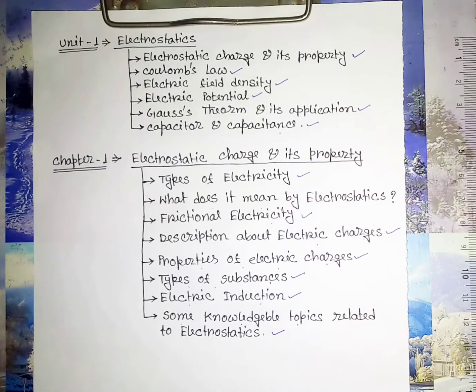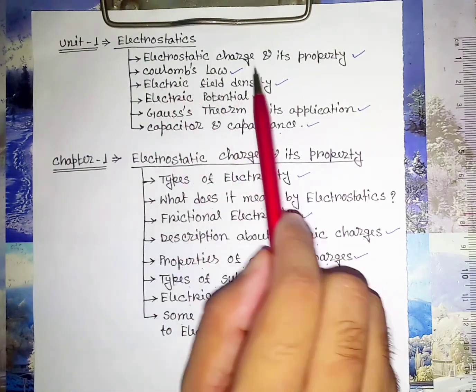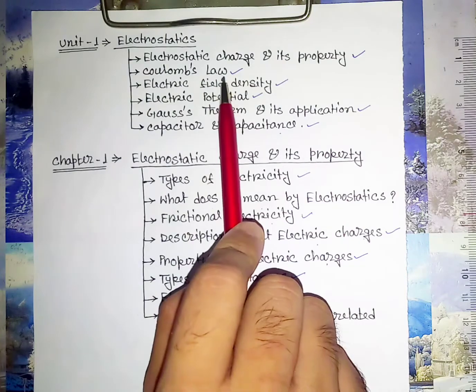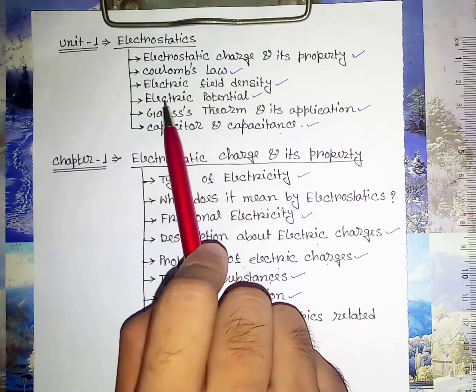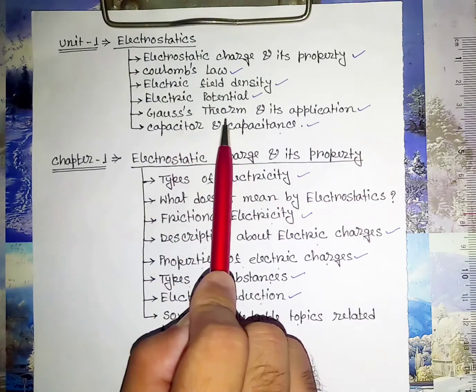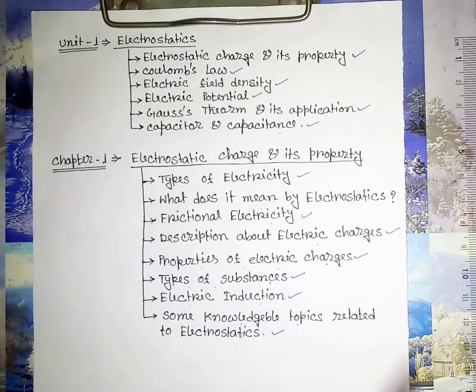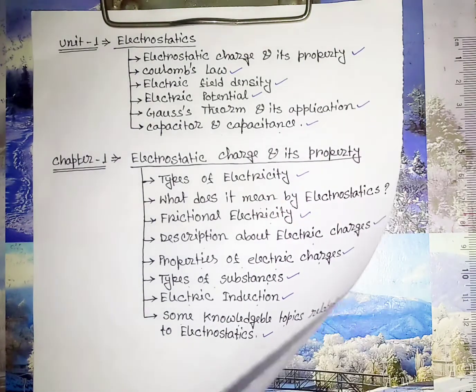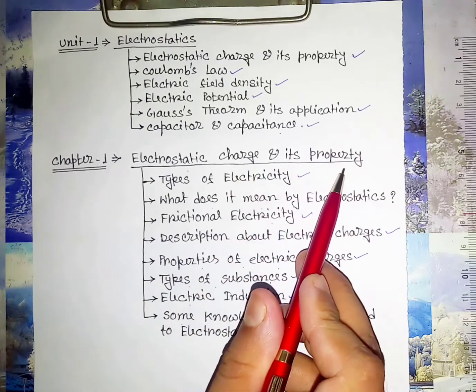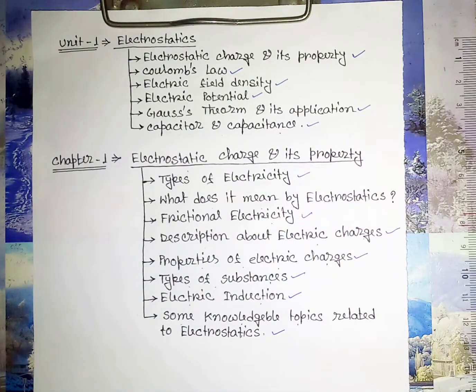Now, today we will discuss the topic electrostatics. That is the first unit under the syllabus of class 12. The unit is further divided into 6 chapters. The first chapter is electrostatic charge and its property, then Coulomb's law, electric field density, electric potential, Gauss's theorem and its application, capacitor and capacitance. In today's video, we will start the first chapter, electrostatic charge and its property. As this is the first chapter, this is the entering path into the world of current.